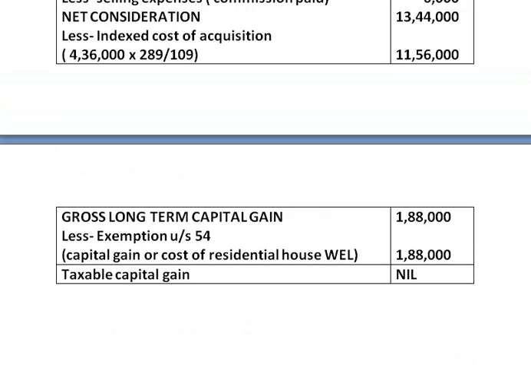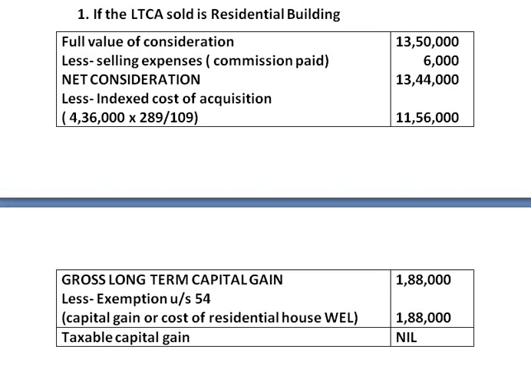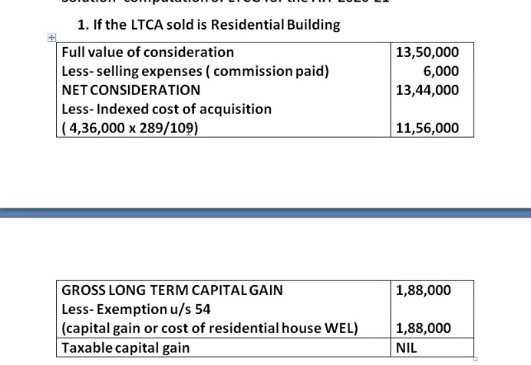First situation, here we have got the answer nil because we have claimed deduction under section 54. Why we have claimed deduction under section 54 is because the asset transferred is residential building and the asset purchased is also a residential building.